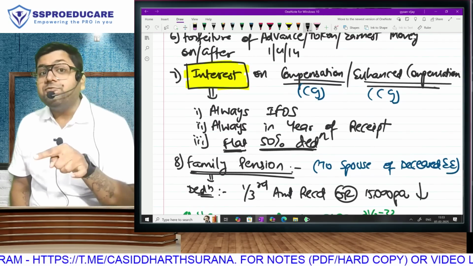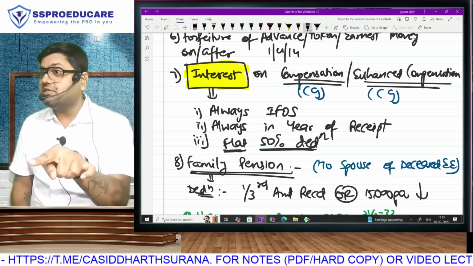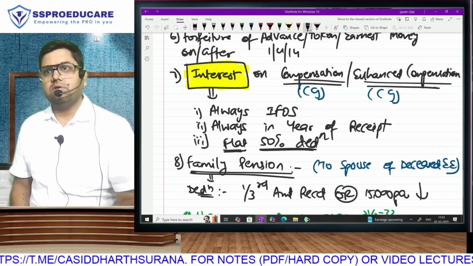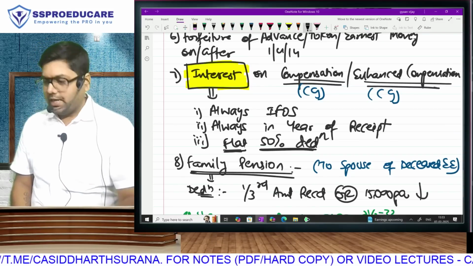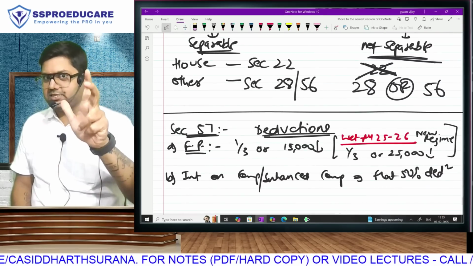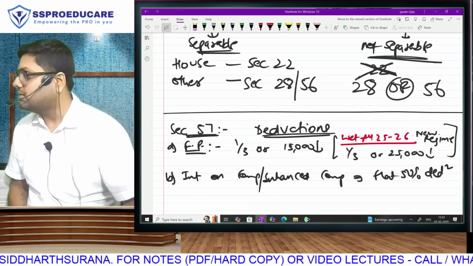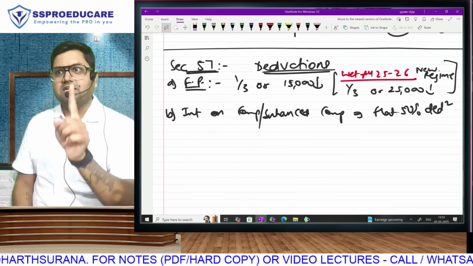This is written in 57, but is it directly associated with this income? So we completed it there. Actually, the deductions are written where whatever deductions are there. Deductions are not in 56. Deductions are in 57. 56 is the charging section.